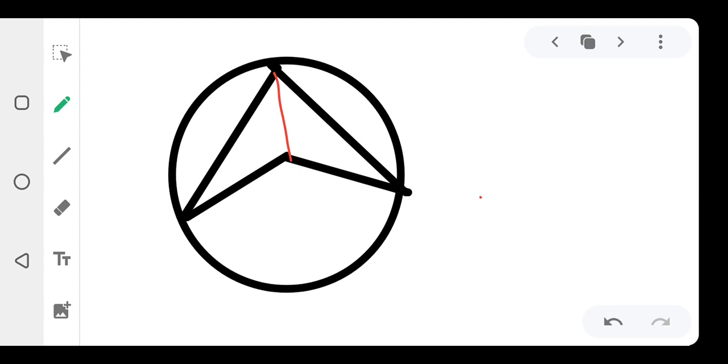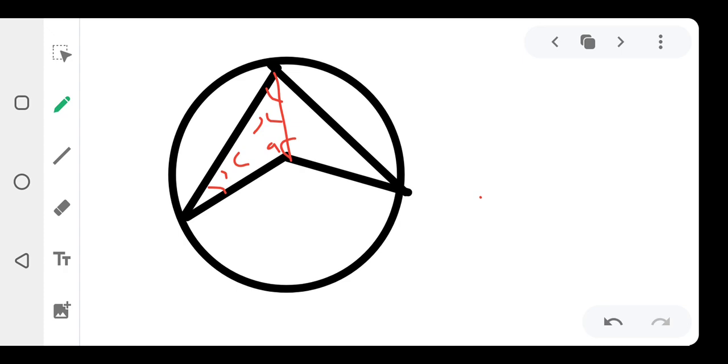Alright, cool. Let's quickly label the angles that we have here. Let's start from this isosceles triangle. I'll name this one x, and don't forget the base angles of an isosceles triangle are equal, so I'll name this one x as well. Let me name the third angle A. So in the first part we have A, x, and x. The reason the x is repeated is just because the base angles of an isosceles triangle are always equal. If the value of this x is x, the other one too will be x, so they are equal.